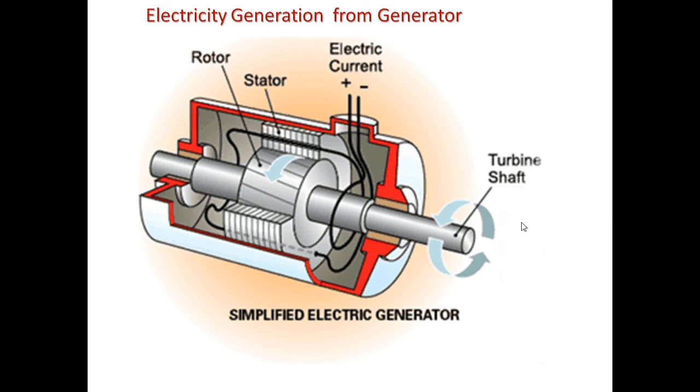Now, how does a generator look after the rotation of this turbine shaft? It contains basically three main parts. One is your rotor, which will rotate. One is the stator, which will be surrounding your rotor, but at a stationary position. At the same time, there will also be a cooling system around this stator, which will be able to cool the most part of your generator.